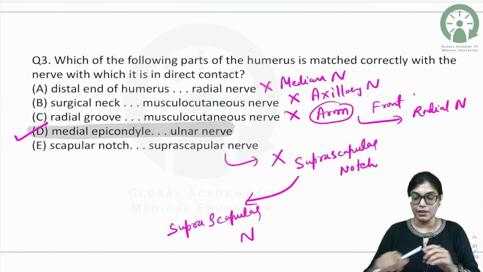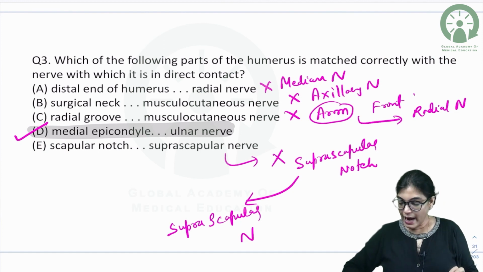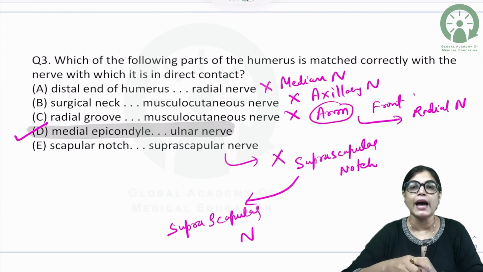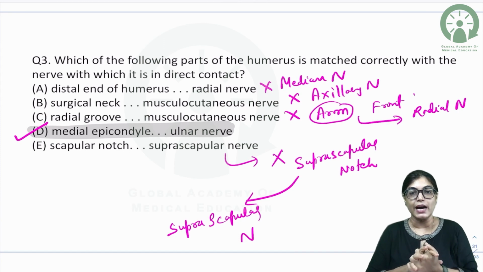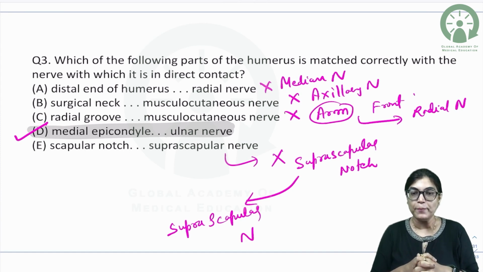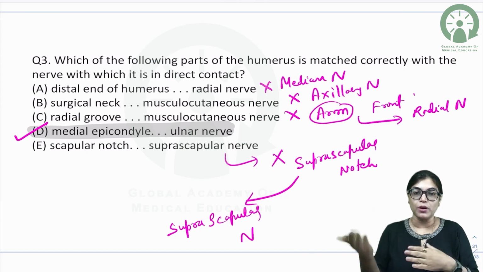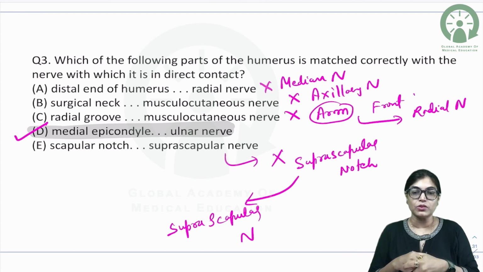So, I would want to take a break here, and we will again meet after 20 minutes. You can take a break, and then we can start with the brachial plexus and the nerves of upper limb. Then we will cover that, and the next topic will be the thorax, important points of the thorax along with the MCQs related to the topic.